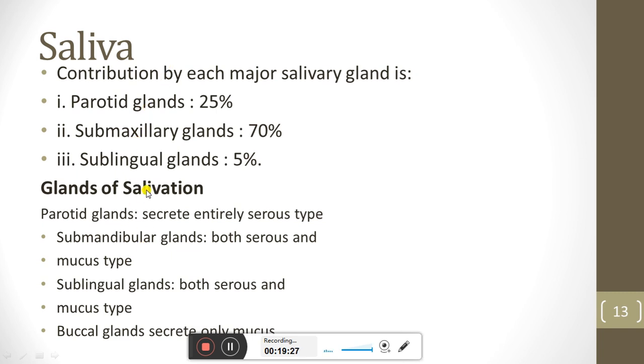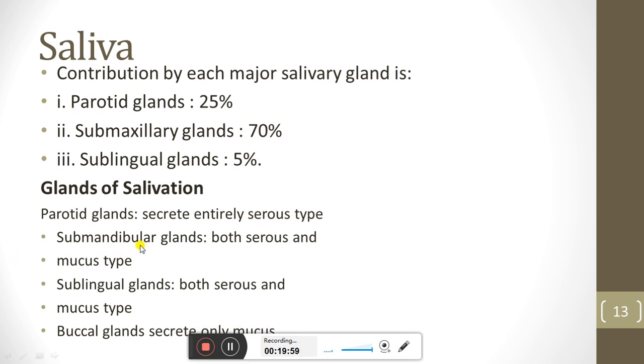Okay, glands of salivation: each type of gland has its specific type of secretion. The parotid gland will secrete entirely serous secretion. Serous secretion basically contains ptyalin enzyme. Ptyalin enzyme will cause the digestion of carbohydrates.